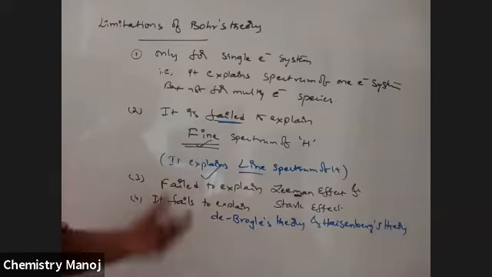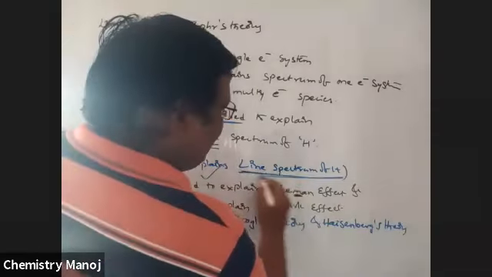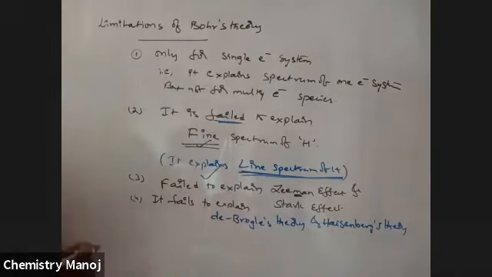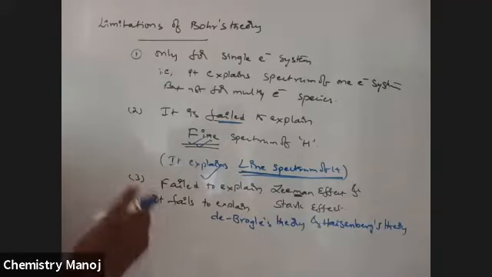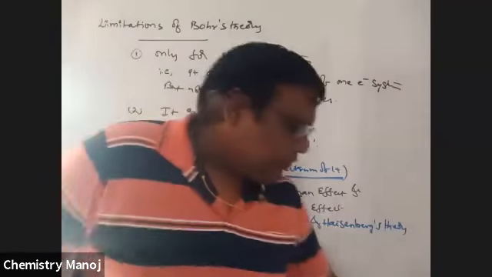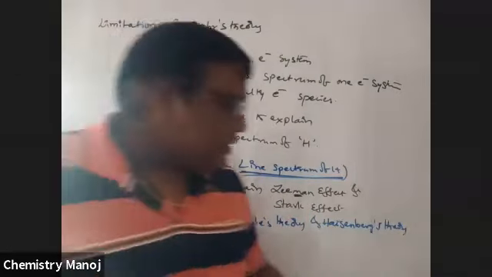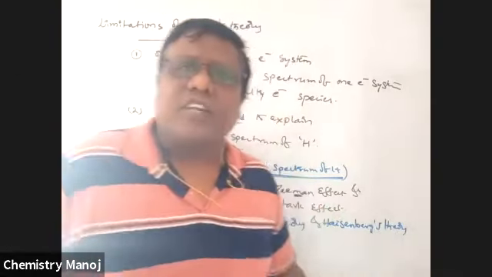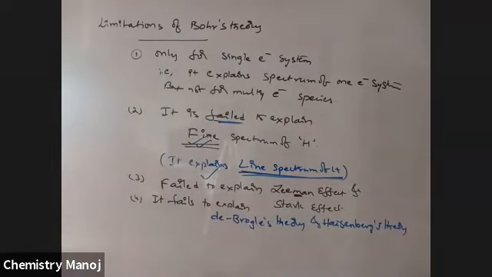Now I am going to explain how he explained the line spectrum of hydrogen. Now our topic is the line spectrum of hydrogen. After that, I will explain what that line spectrum is. Before going to that, some technical words are required for this. So what are those definitions? Here I am going to explain. See here, some definitions for your theory.